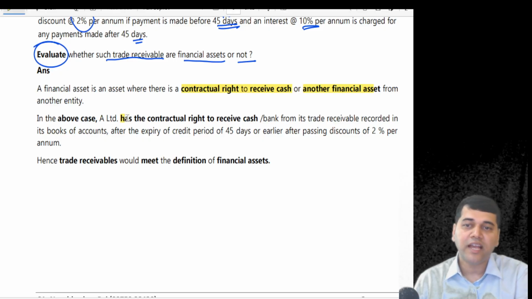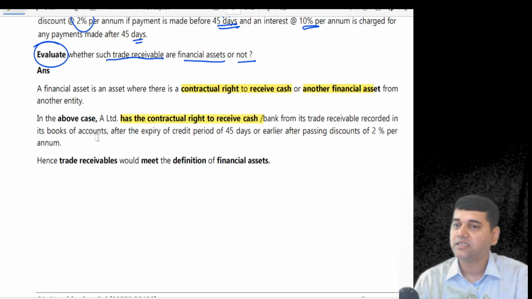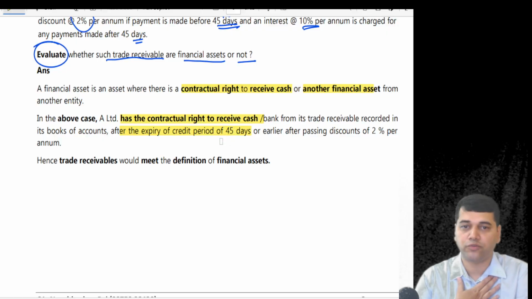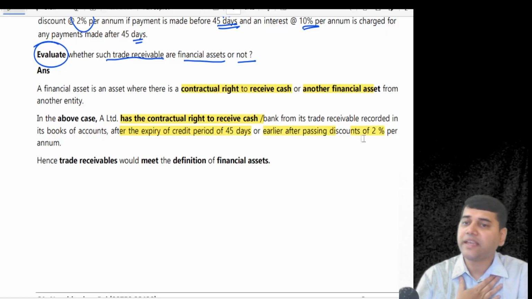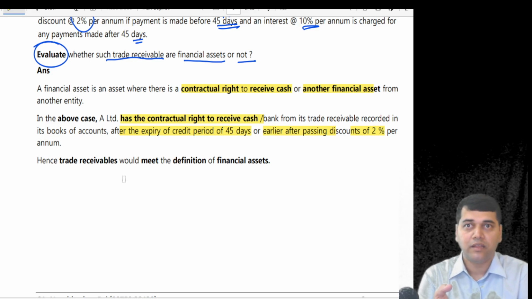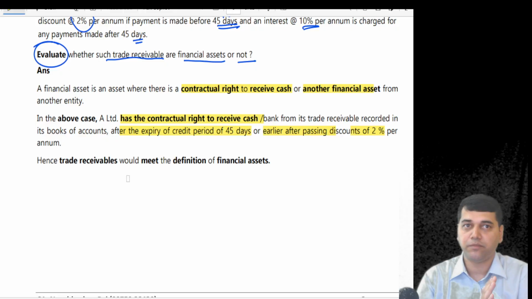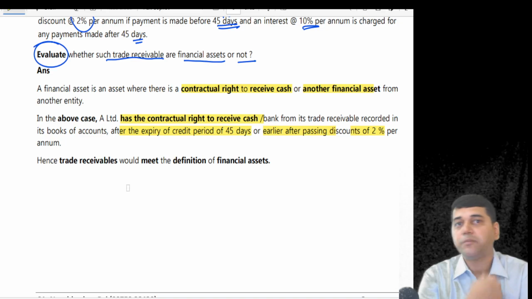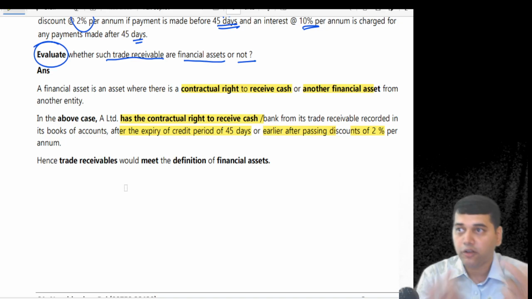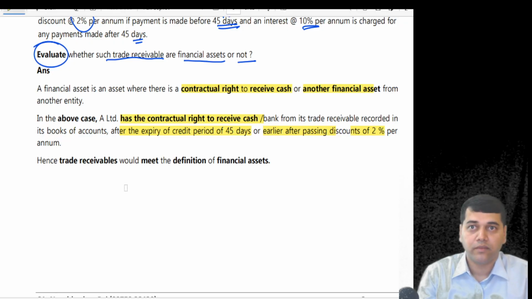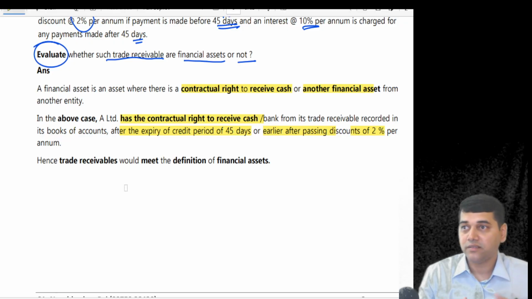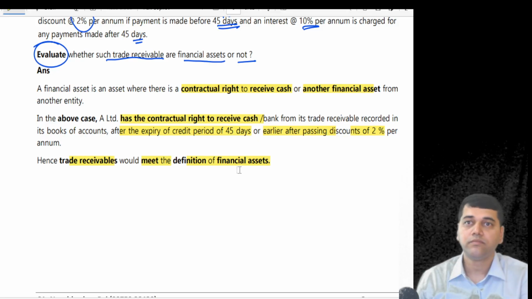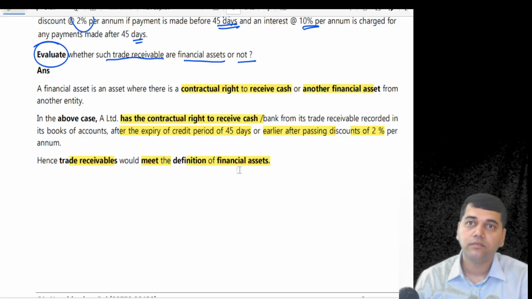So in the above case, A has got a contractual right to receive the cash from the buyer after the expiry of 45 days credit. So before 45 days, I cannot ask you. Or earlier also, I can give you the 2% discount. In whatever case, I know that I'm going to receive cash from him, that too a fixed amount of cash. Because if he pays me by the 30th day end, I know how much I'm going to get. If he pays me at the 50th day end, then also I know today only how much he's going to pay. So I have got a contractual right. Yes, that is why trade receivable meets the definition of a financial asset.